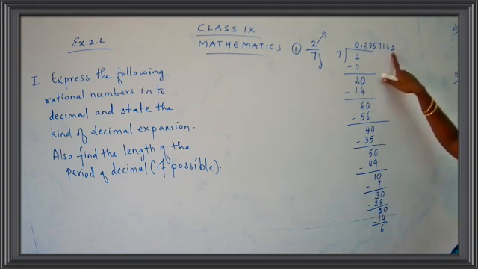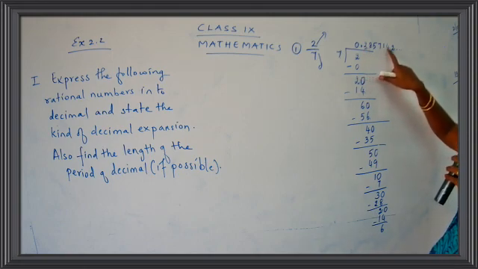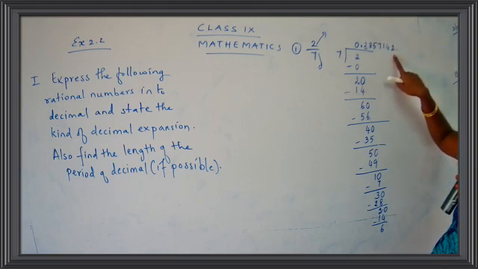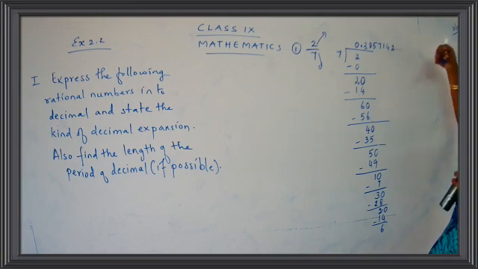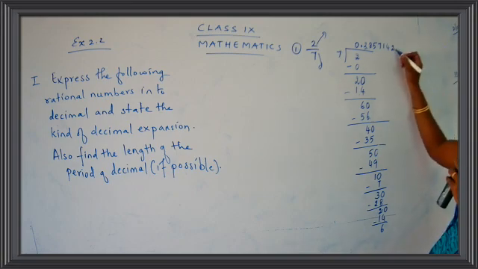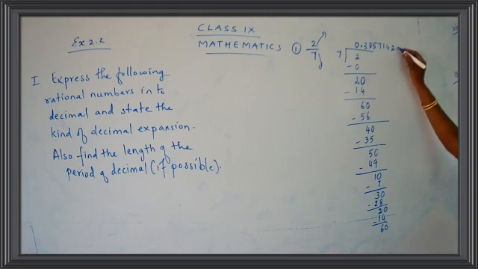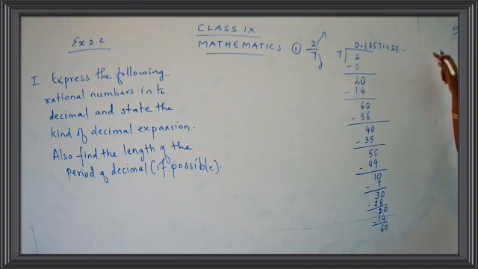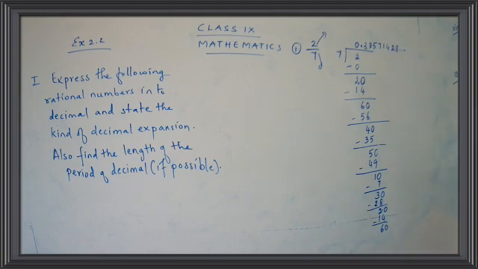So now what happens here, see children? We started with 2, 8, 5, 7, 1, 4. Again now what number is coming over here? 2. So when you go on solving, these numbers will be repeated. The numbers will be going on. So what you just do, you just put a tick. Dot dot dot. See here children, the number is 6. That means you will put here 0. So 7 8s are 56. So what will come here? 8. So the numbers will be repeated. 2, 8, 5, 7, 1, 4, 2, 8 and so on. Then again it will be repeated. Just write down here dot dot dot.